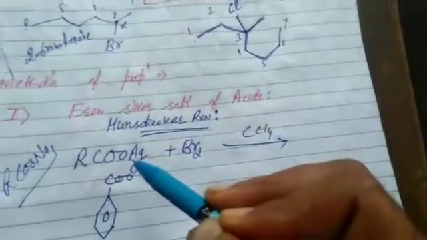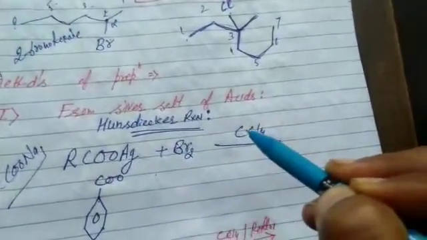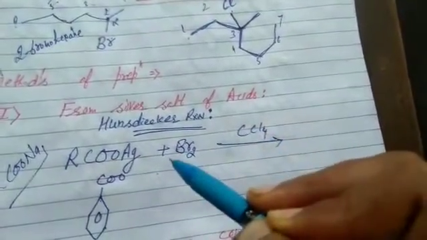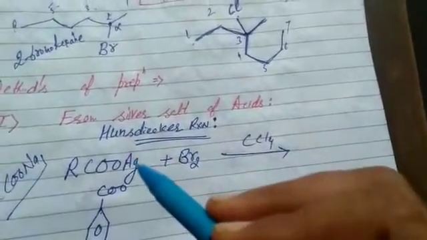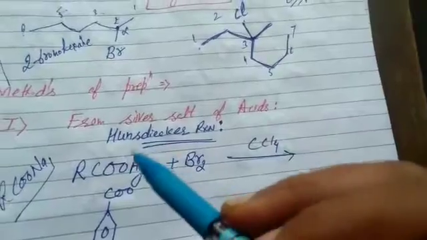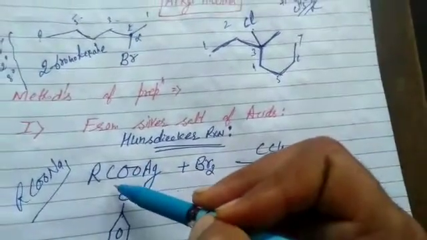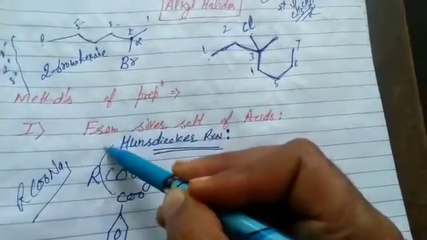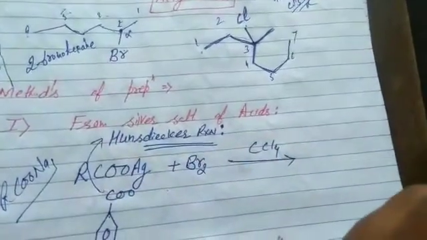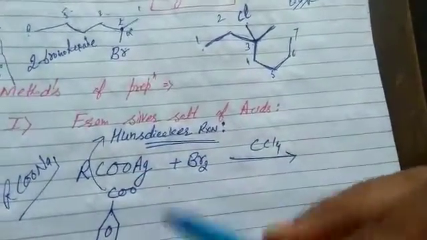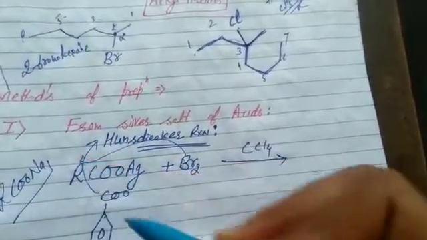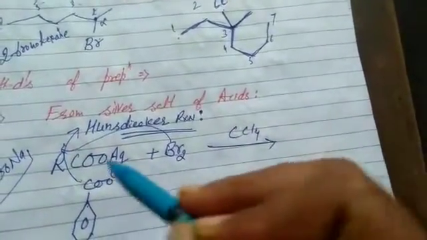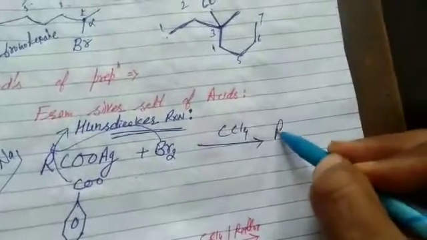That is the reaction of silver salt of acid with bromine in the presence of CCl4. Students, the reaction proceeds due to carboxyl group. That is, carboxyl group eliminates from it and halogen atom links with alkyl group, leading to the formation of RBr.